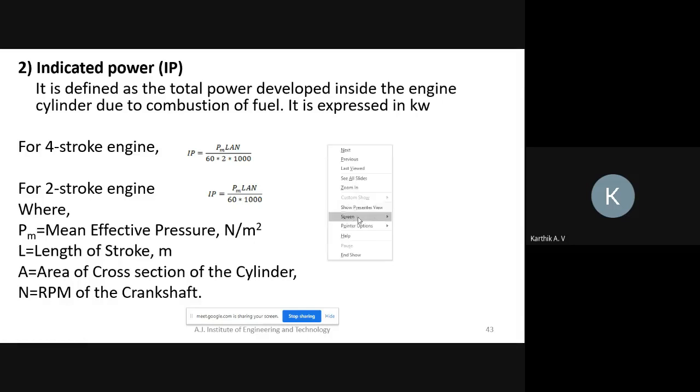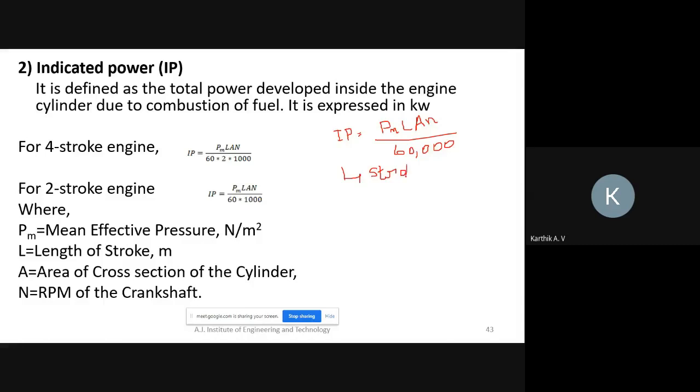So, indicated power is PLAn divided by 60,000. You use small n instead of capital N. You take down this formula, and here for a 4-stroke engine, this small n is equal to capital N divided by 2.